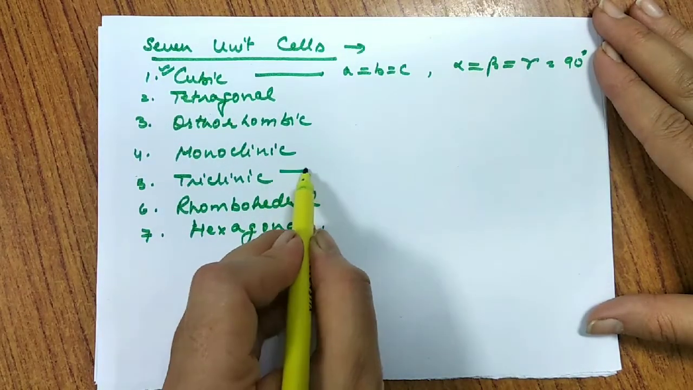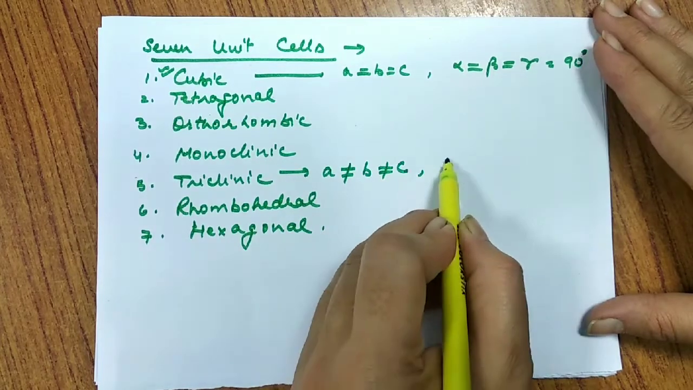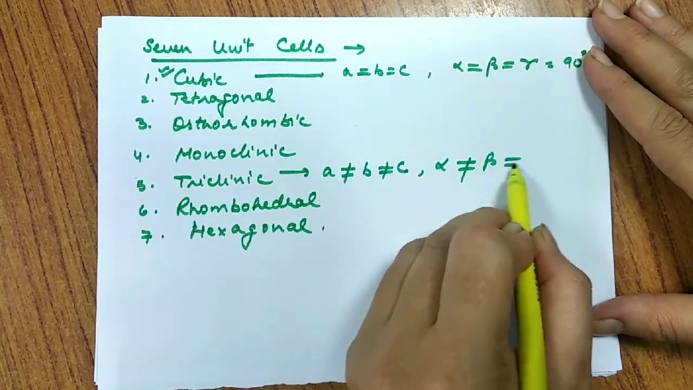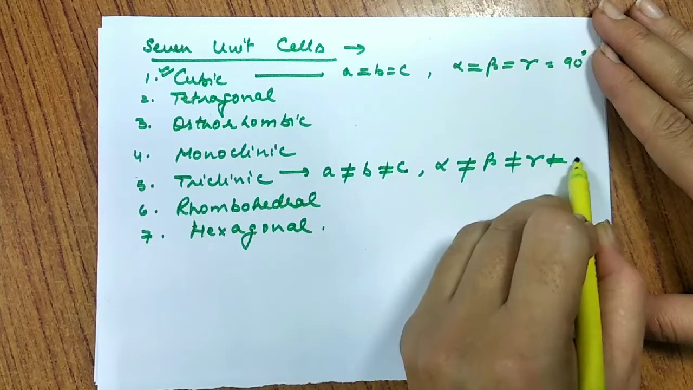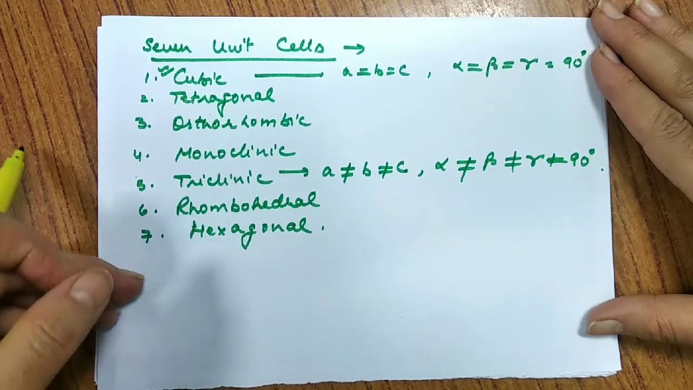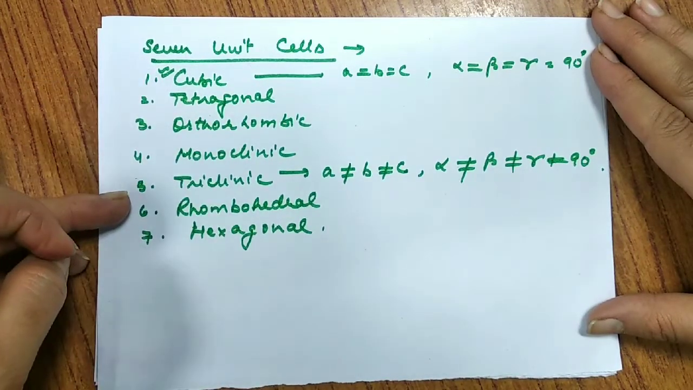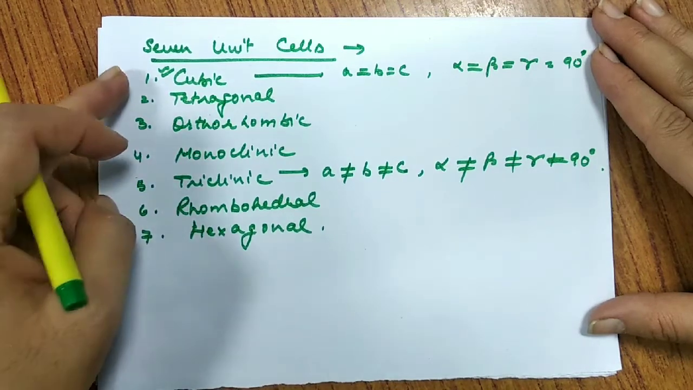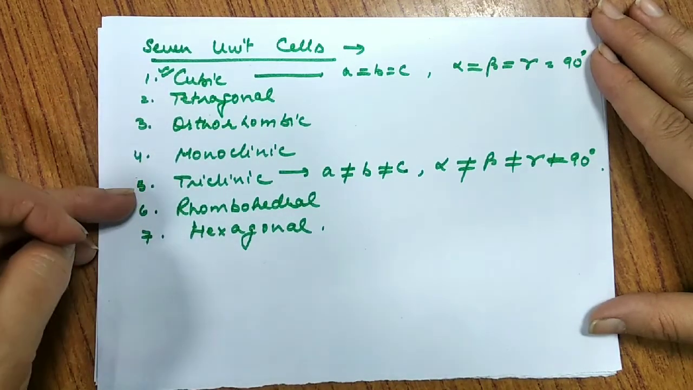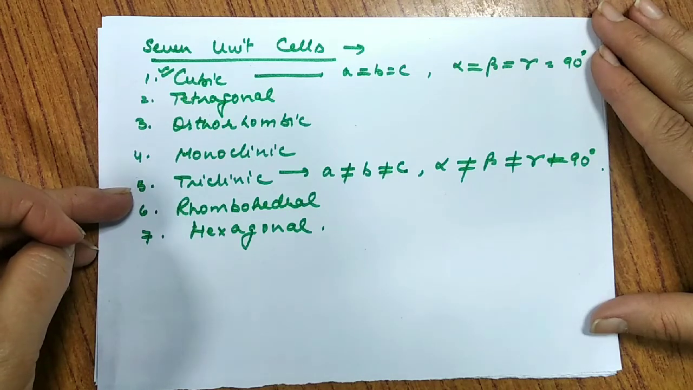Whereas when I talk about triclinic, it is the most unsymmetric form where none of the dimension is same and even none of the angle is equal and they are not equal to 90 degree also. That is triclinic. Rest other lies in between all these categories. So most symmetric and most unsymmetric are these two. Cubic, the most symmetric one, and triclinic, the most unsymmetric system.